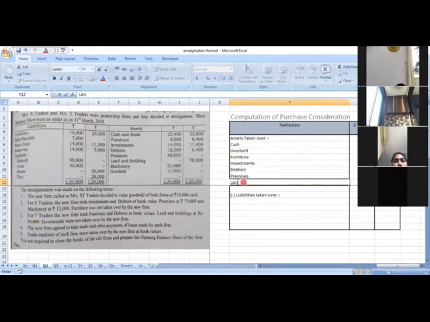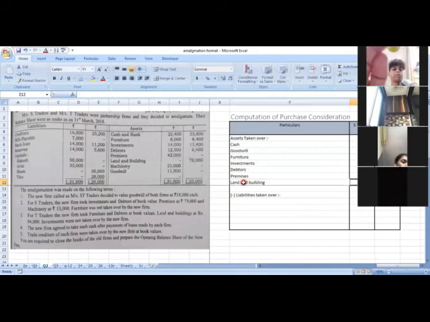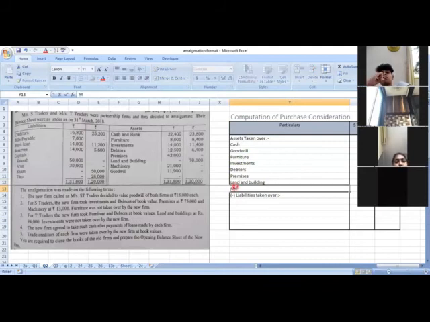So write down over here land and building. Next is machinery.